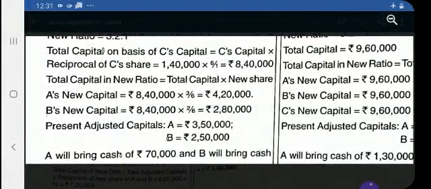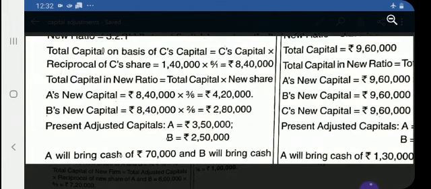4,20,000 is the new capital, and A's adjusted capital is already given in the question, and if it is not given, you have to prepare the capital account and find out the adjusted capital. So while comparing A's new capital with the adjusted capital, there is a difference, meaning there is a shortage of 70,000. So A will bring cash of 70,000.